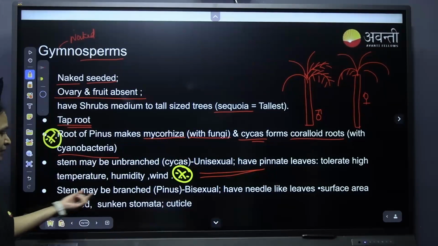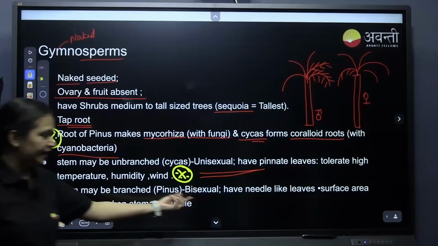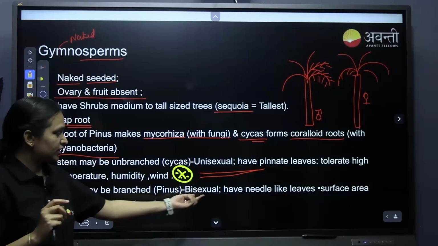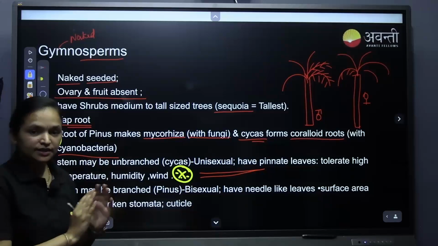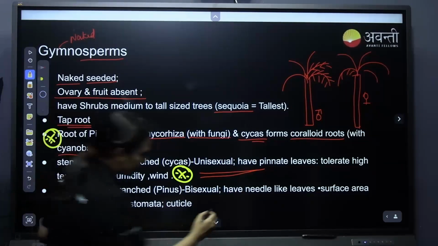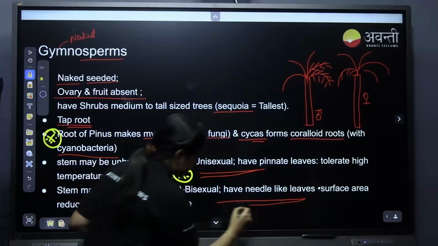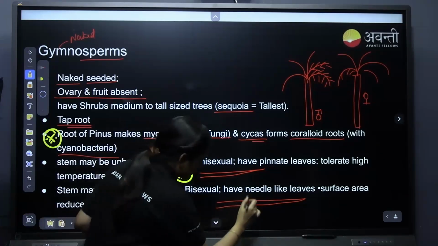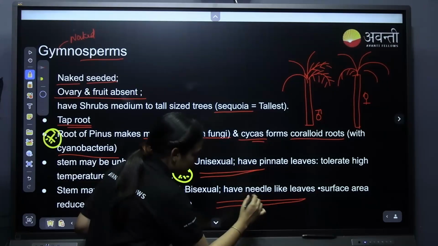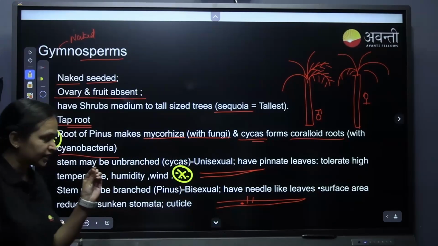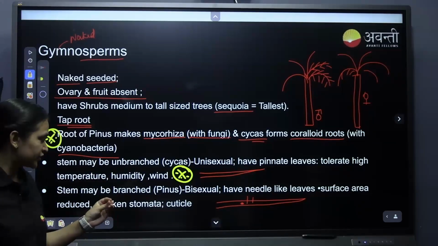Okay, the stem may be branched in Pinus, and Pinus is bisexual. Both male and female sex organs are present in a single plant, and they have needle-like leaves. If they have needle-like leaves, the surface area is very much less, so they prevent transpiration. Also, the stomata will be deeply embedded and sunken. That's why they prevent transpiration.